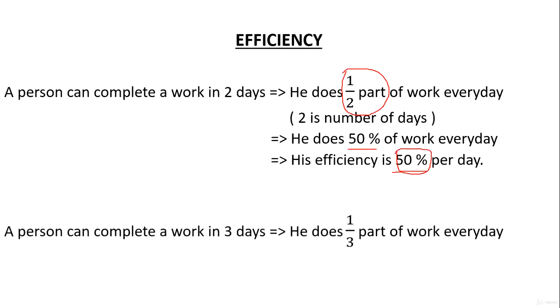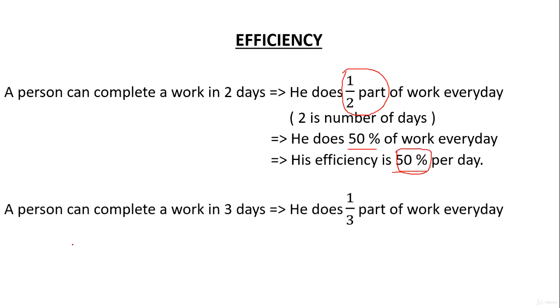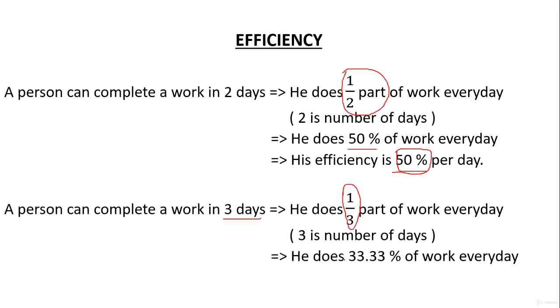Now consider that another person is able to complete the work in 3 days. So it implies what? By using the above logic, he does 1/3 of the work every day. So he does 33.33% of work every day, that is 1 by 3 approximately. So it also implies that his efficiency is 33.33%.